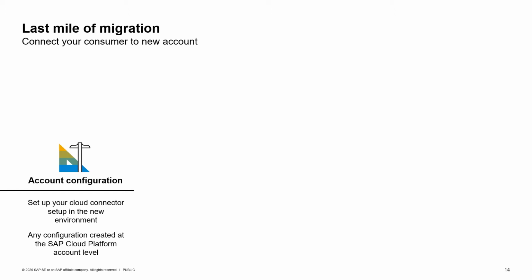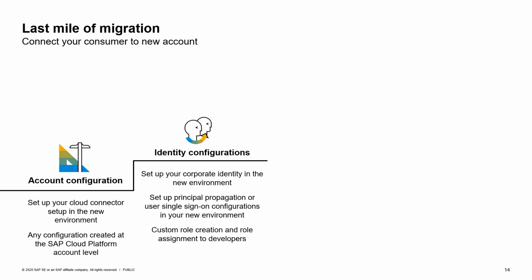Once you're done with all the migration steps, you have to do the last mile. First, check the account. If you have, for example, set up a cloud connector, you need to do this again on your target environment. If you have used principal propagation or single sign-on, and if you have created custom roles and the assignment, all those items you need to repeat as well on the new environment.